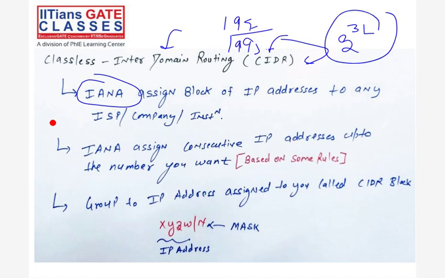This is your main authority who will assign a block of IP addresses to any ISP, any company, any institution, right? And IANA assigns consecutive IP addresses, meaning continuous IP addresses, up to the number you want, based on some rules. Certain rules are there that we have to follow. So the group of IP addresses assigned to you is called a CIDR block. Whatever group of IP addresses I'm assigning, a block in which so many IPs are there as per requirement, we call this block a CIDR block.